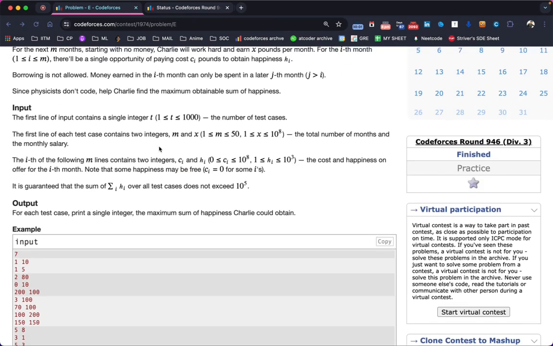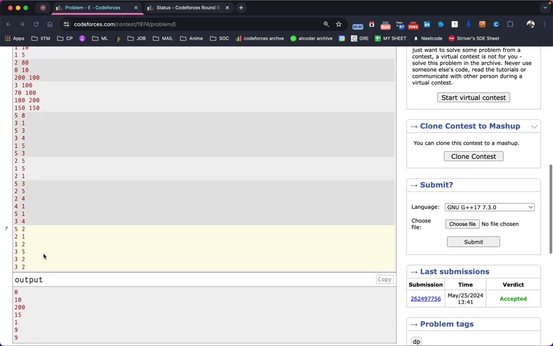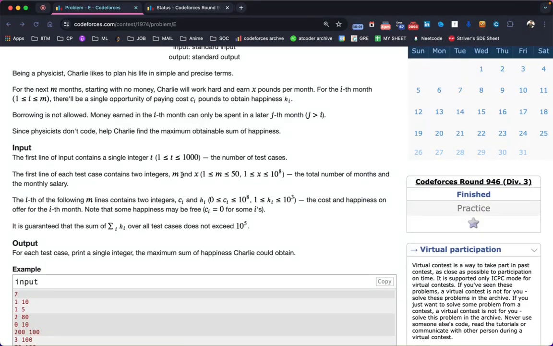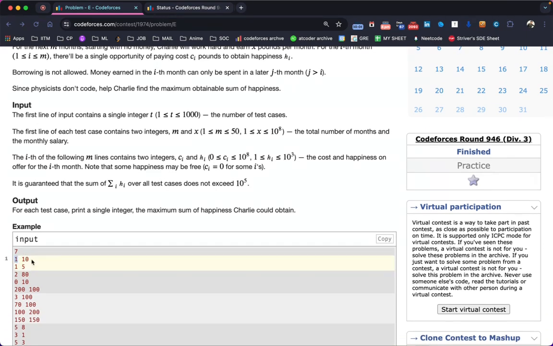So let me go through the test cases. The first line is T, which is the number of test cases that will occur. 7 means you should understand that there will be totally 7 test cases. And next line will have M and X, which means the number of months and how much he will earn in each month. The following M lines each have two integers, CI and HI, the cost of happiness in that month, and how much happiness he can buy in that month.